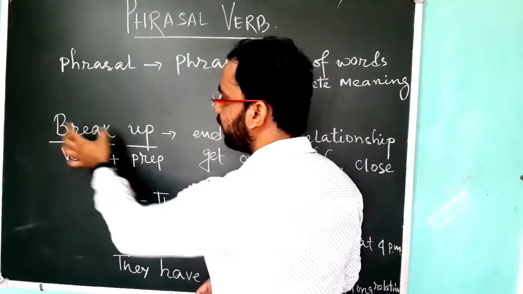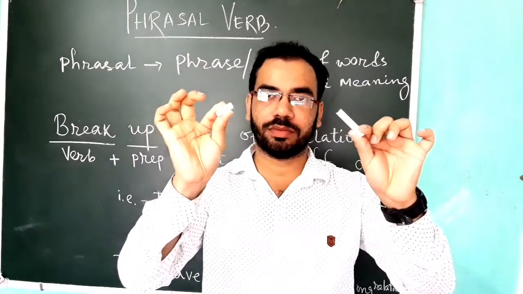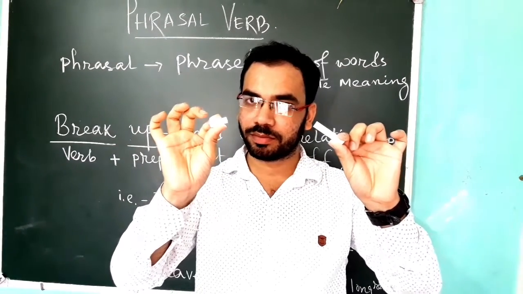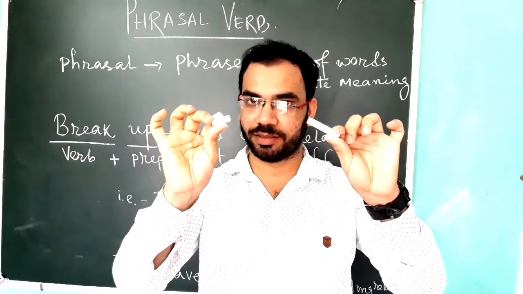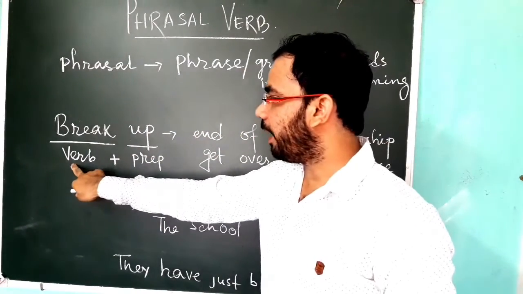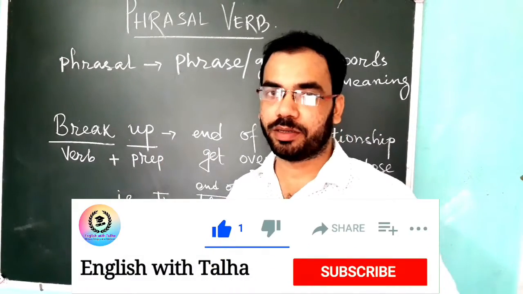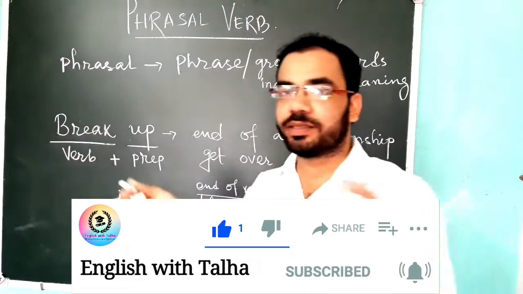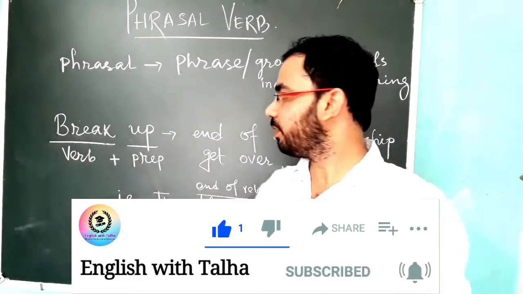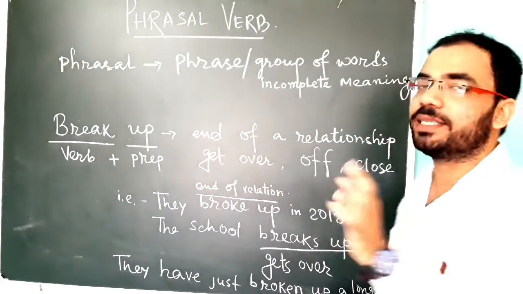So break up, that is break, and up. The verb is break and the preposition is up. If these two words are placed together, then it means the end of a relationship.